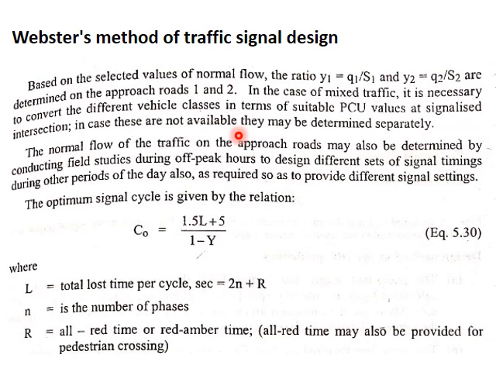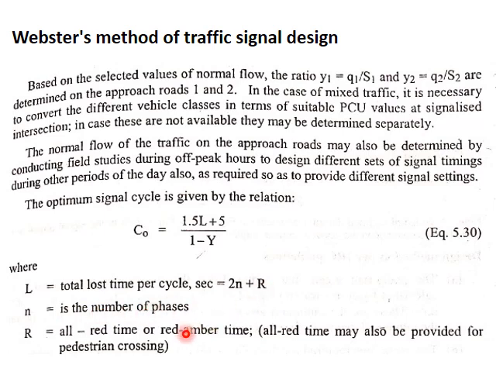So here there are two parameters which are the ratio of flow and saturation flow. y1 is equal to Q1 by S1 for road 1, and for road 2 y2 is equal to Q2 by S2. And here you have the optimum signal cycle duration given by the equation C0 is equal to (1.5 L plus 5) divided by (1 minus Y). L is the total lost time per cycle, which is given by 2N plus R. N is the number of phases. So we are studying a two-phase signal design. So for us, N is 2.